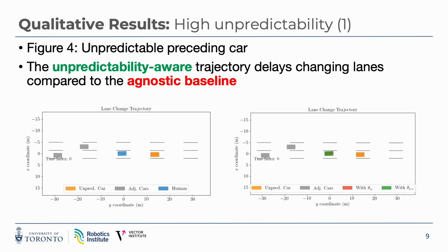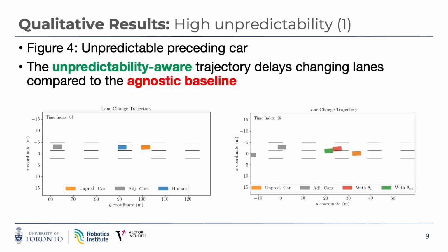Now let's look at a scenario with an unpredictable preceding car, figure 4 in the paper. The orange car behaves unpredictably by changing lanes nearly simultaneously as the human ego vehicle. When we swap out the human trajectory with trajectories generated using the two models, we can see that the unpredictability aware trajectory delays changing lanes and maintains a higher distance with the orange car compared to the agnostic baseline.